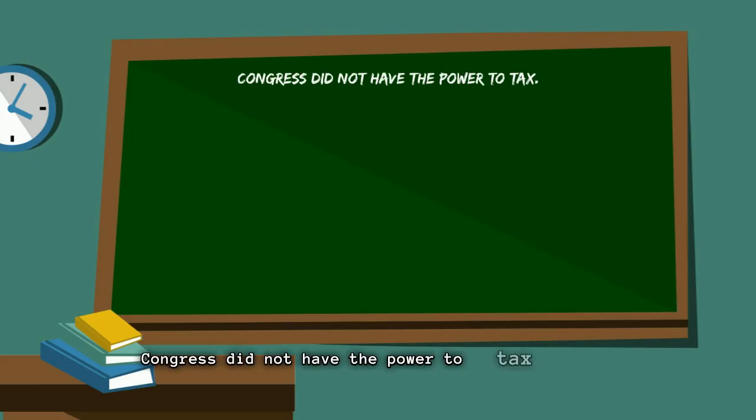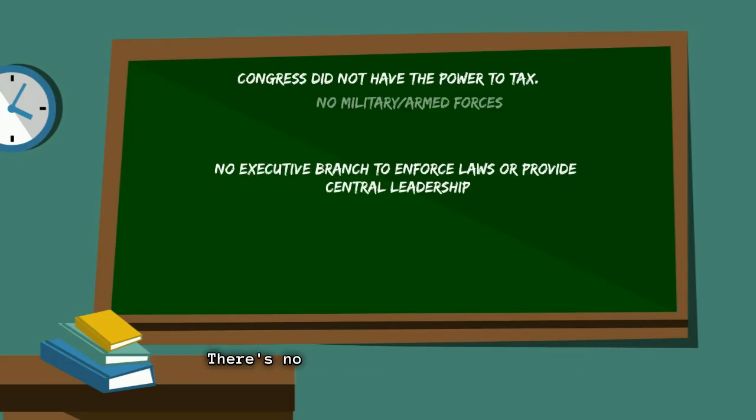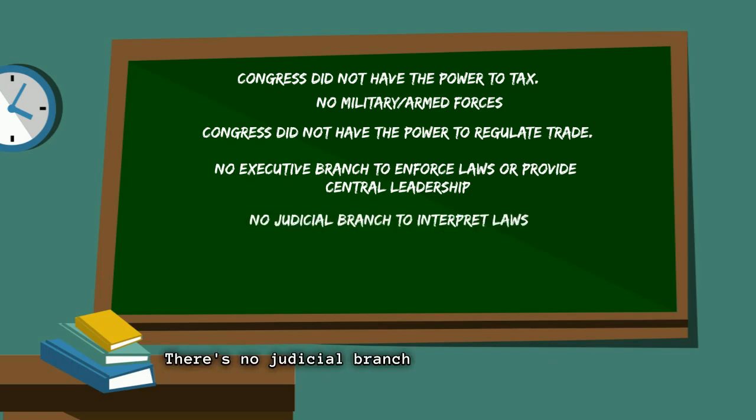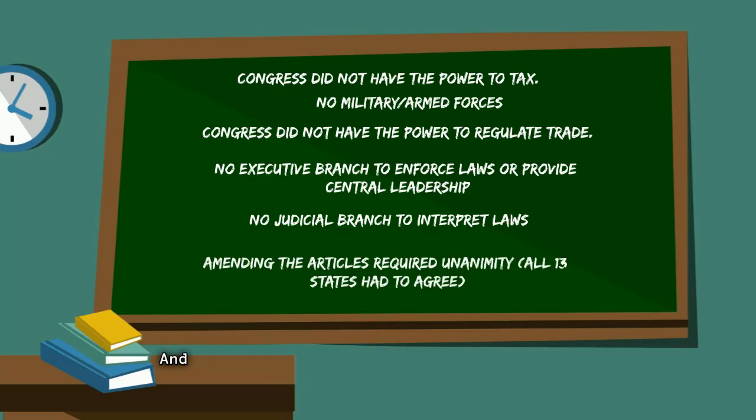Congress did not have the power to tax the states. There's no military or armed forces. Congress did not have the power to regulate trade. There's no executive branch to enforce laws or provide central leadership. There's no judicial branch to interpret laws. And amending the Articles required unanimity. That is, all 13 states had to agree.